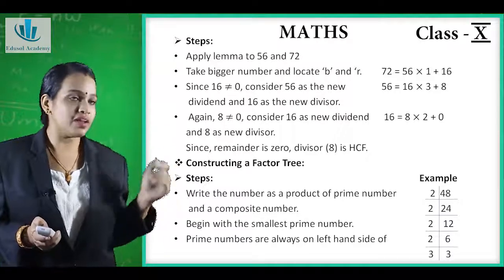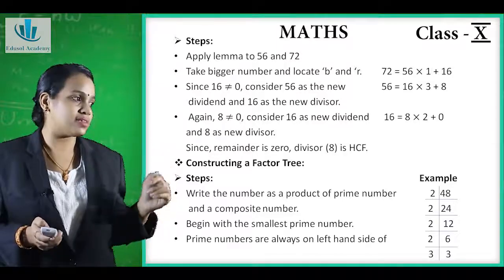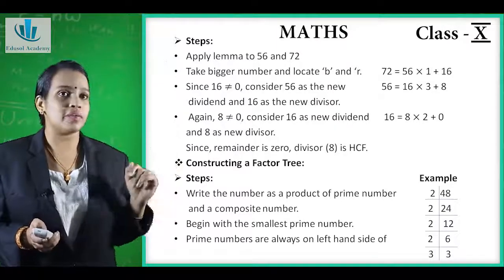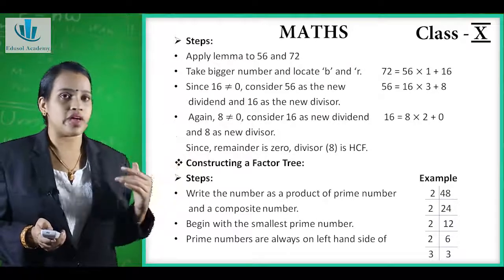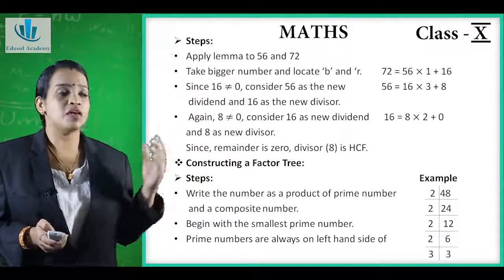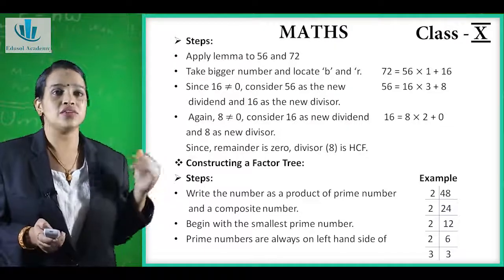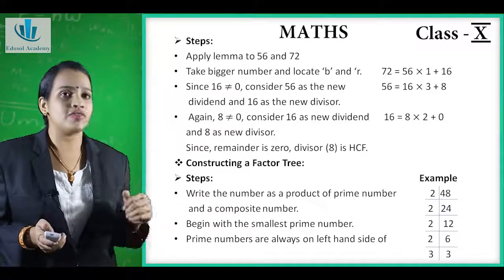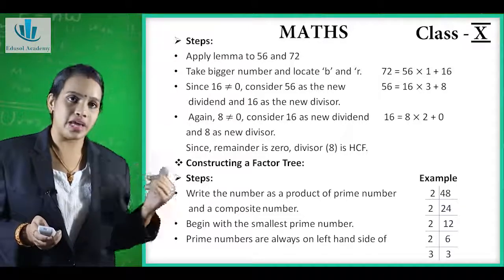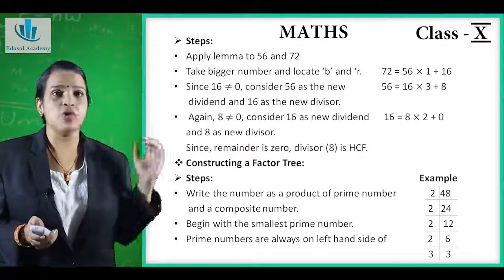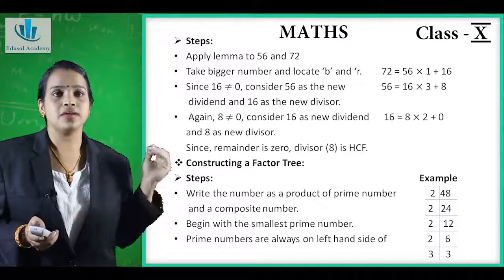56 is the divisor, 1 is the quotient and 16 is the remainder. Now you can see the remainder 16 is not equal to 0. That means we can divide again. Here our next dividend is 56 and our divisor will be 16, the quotient is 3 and the remainder is 8. That is, 56 is equal to 16 into 3 plus 8.